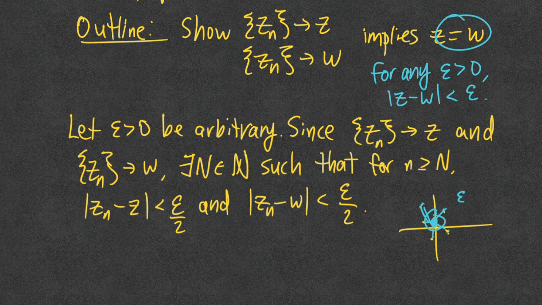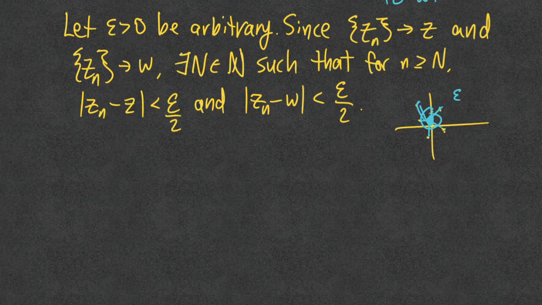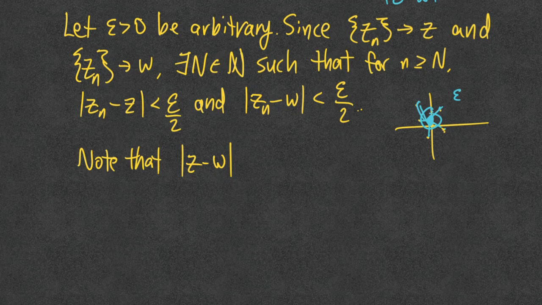Okay, and so by that logic, we're going to take this inequality, take the absolute value of z minus w, and manipulate it a little bit. The trick with this, and of course this is the same as the proof with real numbers, is to note that the absolute value of z minus w, the difference between them, we want to show that that's less than epsilon for any epsilon which is already arbitrary.